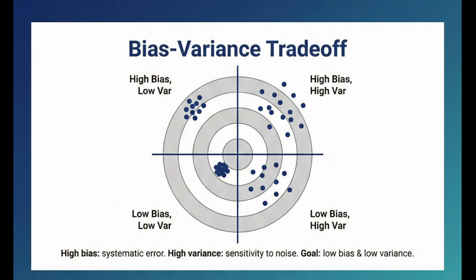Bias is error from wrong assumptions, leading to underfitting. Variance is error from sensitivity to training data fluctuations, leading to overfitting. High bias means consistently wrong. High variance means scattered predictions. The goal is a balance.